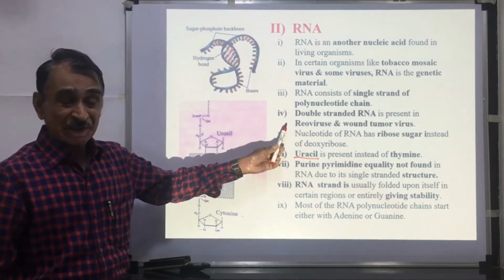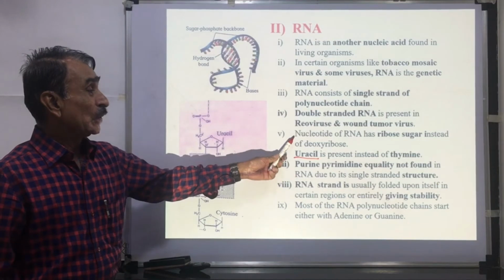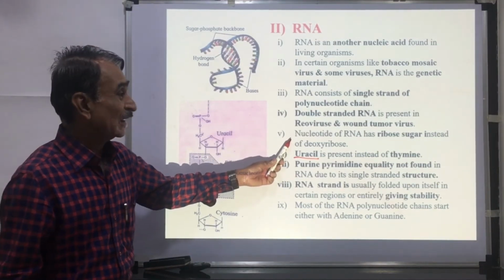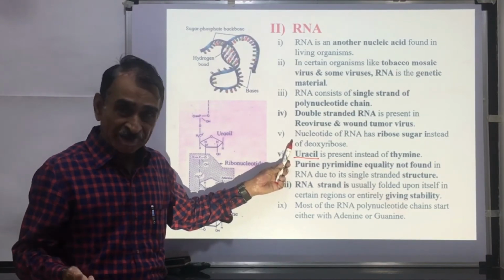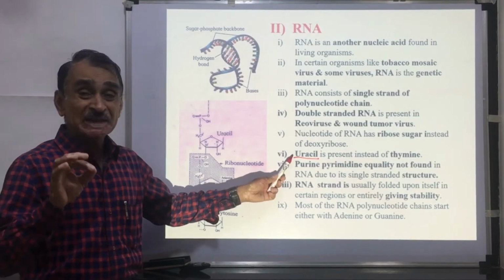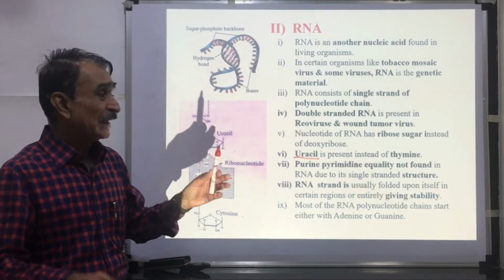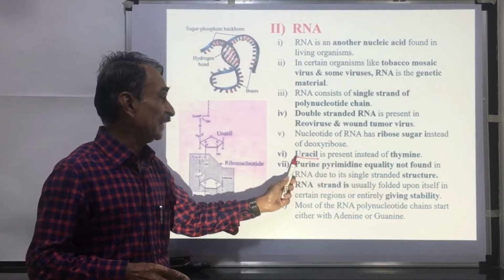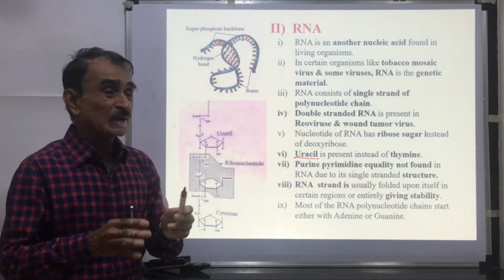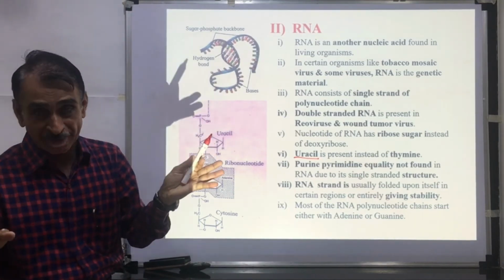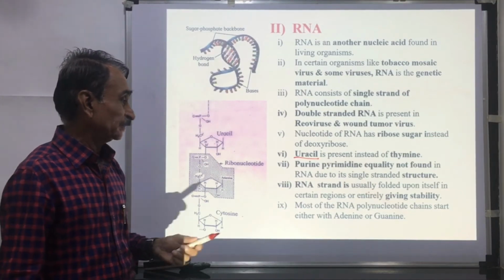Double-stranded RNA is present in the retrovirus and wound tumor virus. Nucleotide of RNA has ribose sugar instead of deoxyribose. In DNA, deoxyribose sugar is present. In RNA, ribose sugar is present. Uracil is present in RNA instead of thymine. In the DNA, thymine is present. Purine and pyrimidine equality is not found because all the nitrogenous bases are not paired. That's why purines are not equal to the pyrimidines in this RNA.